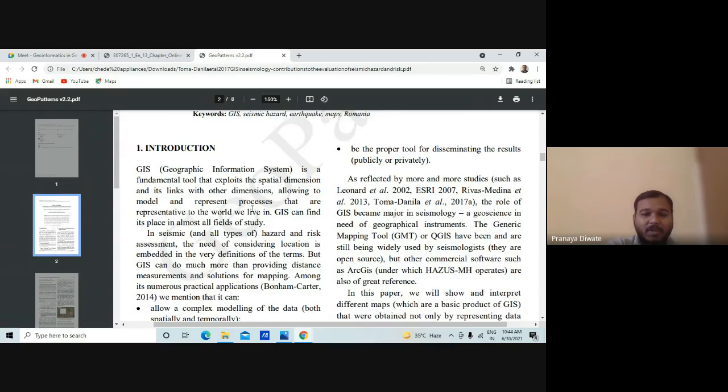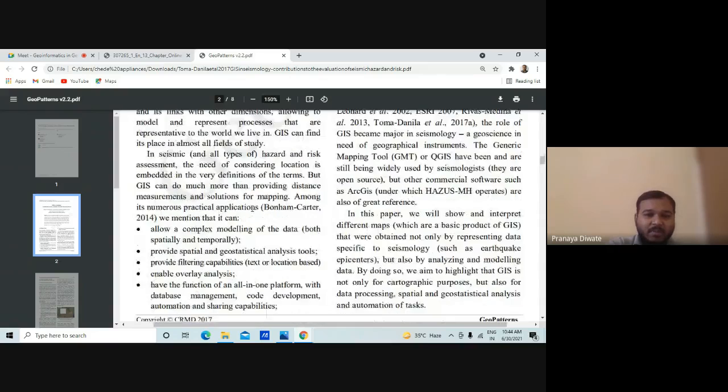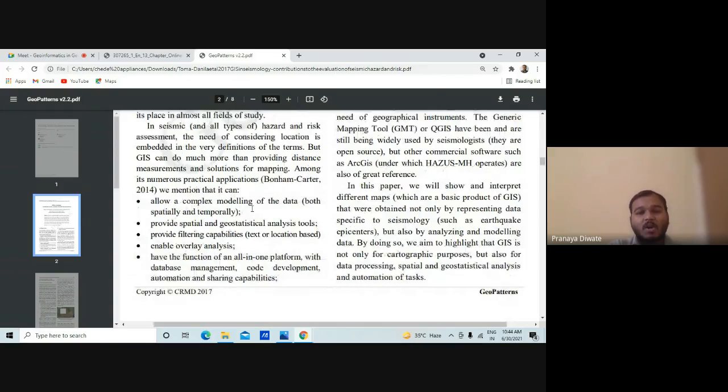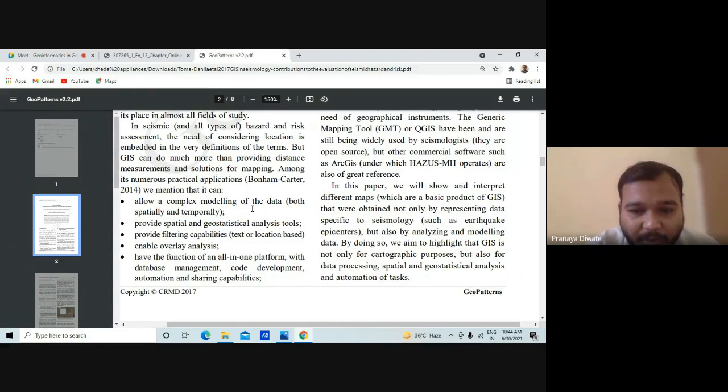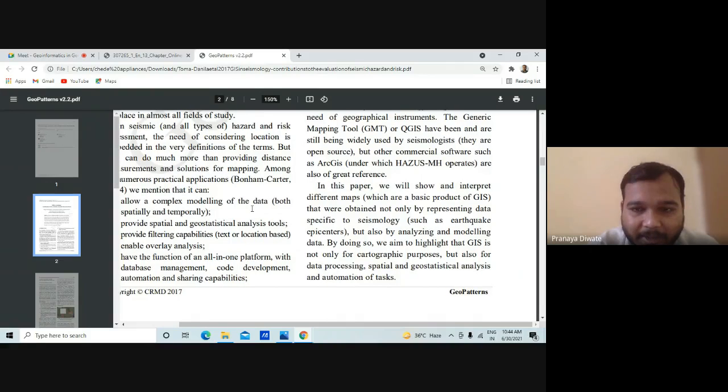Among its numerous practical applications, it can allow complex modeling of the data, provide spatial and geostatistical analysis tools, provide filtering capabilities, enable overlay analysis, and act as an all-in-one platform with database management, development, automation, and sharing capabilities.